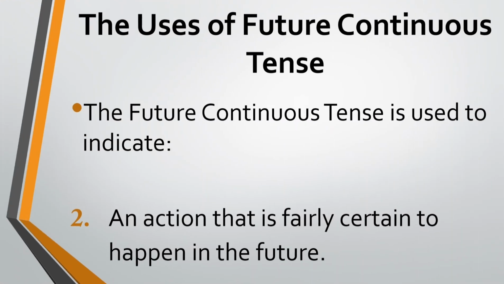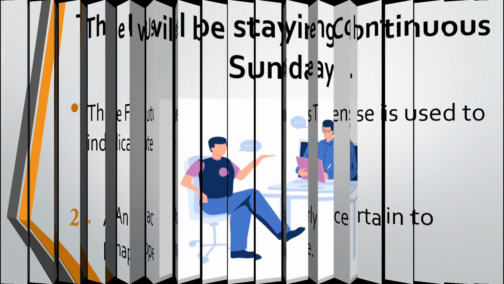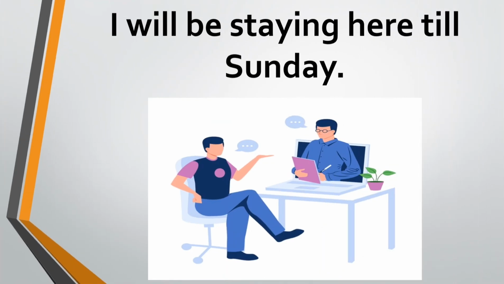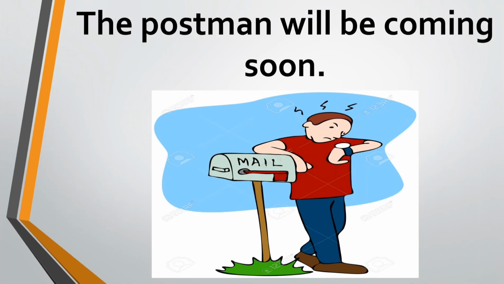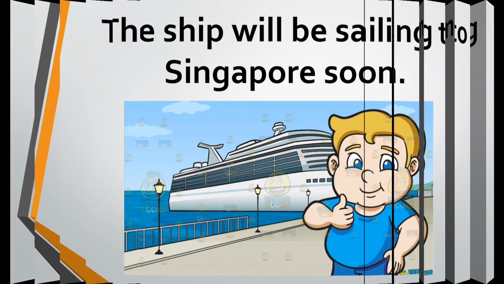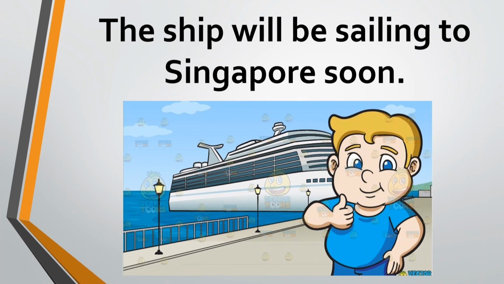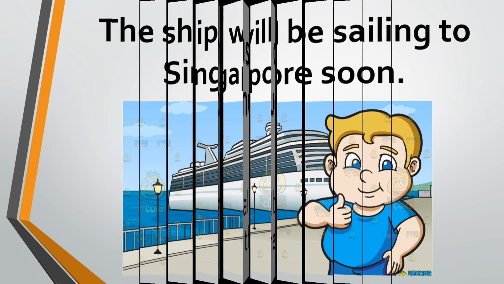The future continuous tense is also used to indicate a future action that is certain to happen. For example, I will be staying here till Sunday. This action is certain to happen. The postman will be coming soon. This action is also certain to happen. The ship will be sailing to Singapore soon. This action is also certain to happen.